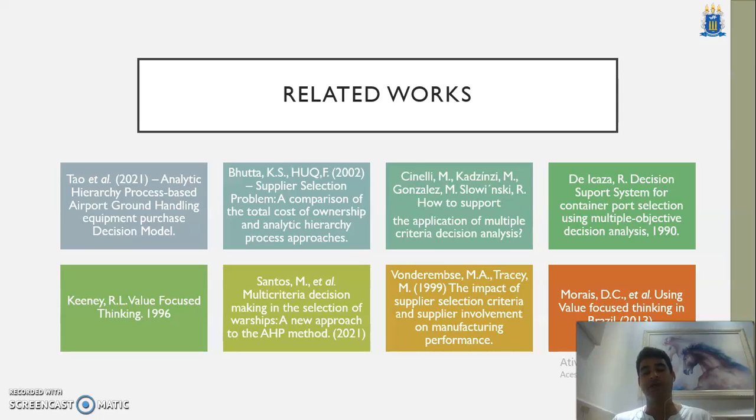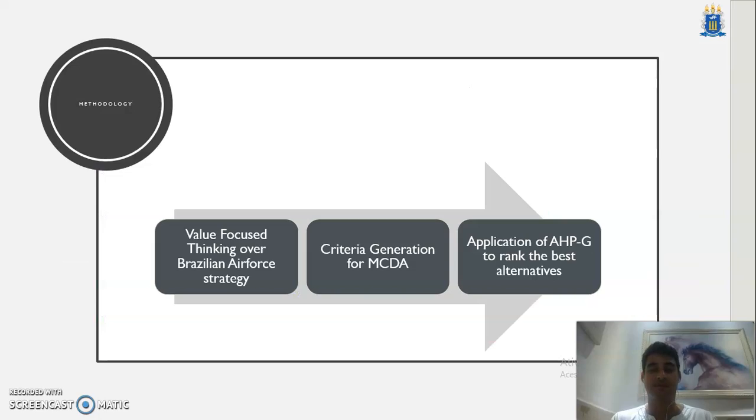We have Verma and Pullman in 1999 about the impact of supplier selection criteria and supplier involvement on manufacturing performance, also talking about the supplier selection problem. And we have Moraes DC using VFT in Brazil. So this set of related works regarding our problem is very important for contextualization.